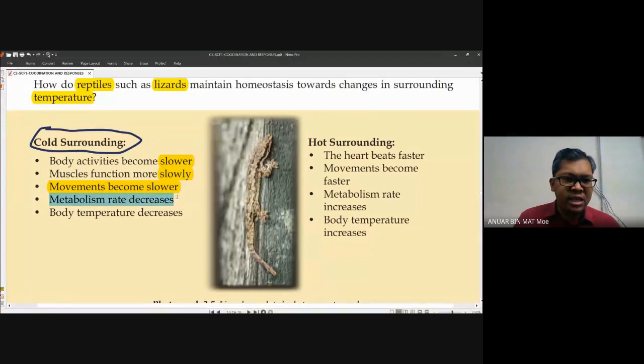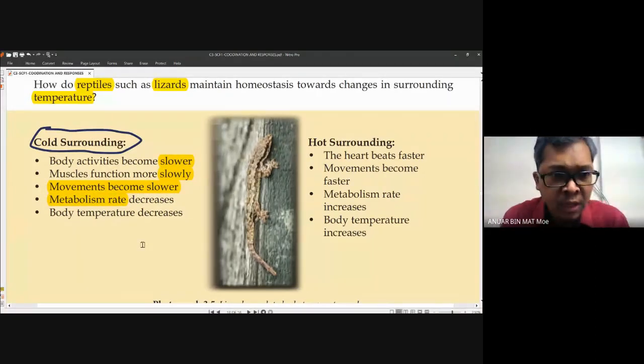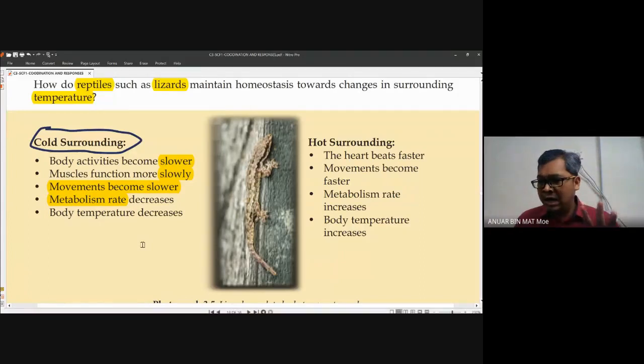Metabolism rate is decreased. So what do we call the metabolism rate? Metabolism, you just remember like this. Metabolism is the body function. Inside the body function, this is what we call the metabolism rate. What is metabolism?